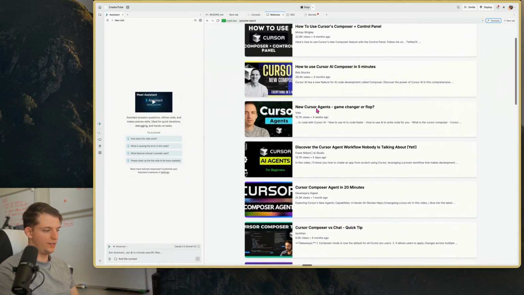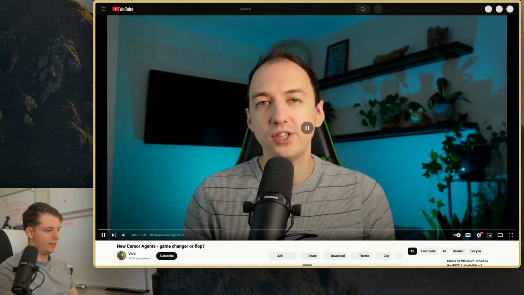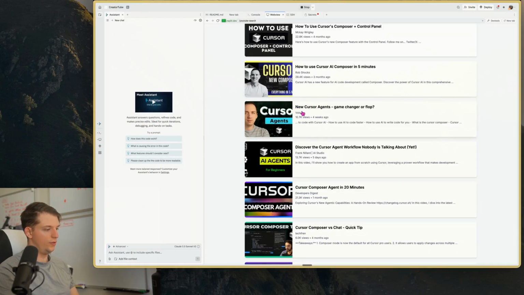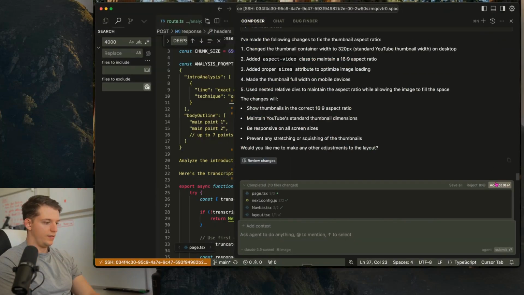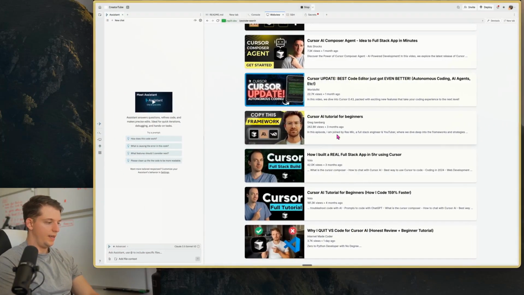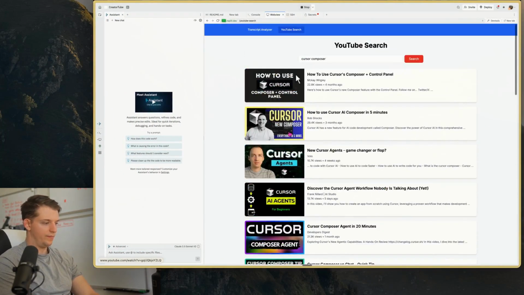But look at that. We have these search results, and we can click on this. The new Cursor agent. And it takes us to these videos, which is pretty cool. Let's go ahead and hit accept, and now we can see them in full. So we can see them just like this, and that's very fun. So now we can combine these features a little bit.